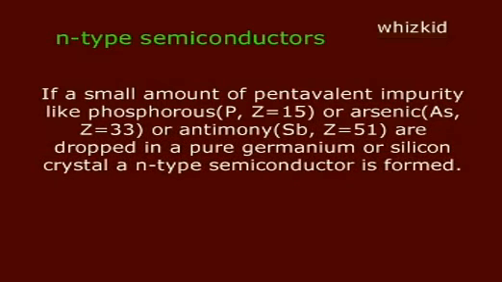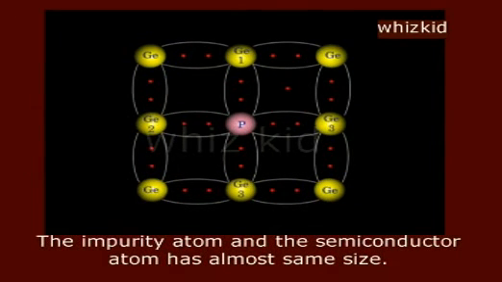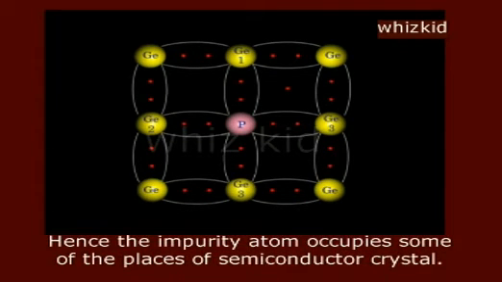N-type semiconductors. If a small amount of pentavalent impurity like phosphorus or arsenic or antimony is doped in a pure germanium or silicon crystal, an n-type semiconductor is formed. The impurity atom and the semiconductor atom have almost the same size. Hence, the impurity atom occupies some of the places of the semiconductor crystal.